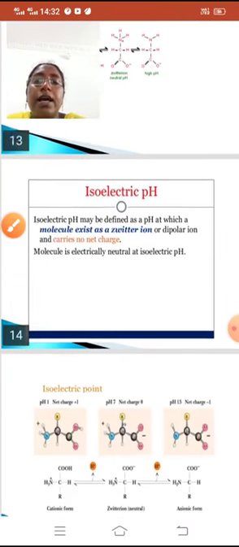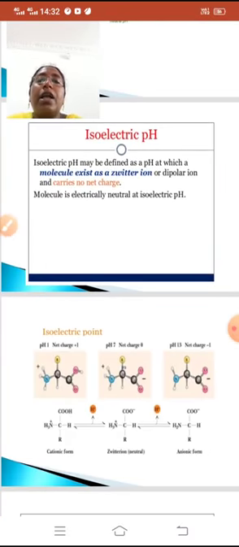Now we will see the isoelectric pH. Isoelectric pH may be defined as a pH at which a molecule exists as a zwitterion or a dipolar ion and carries no net charge. Isoelectric pH means it is a pH at which a molecule exists in the zwitterion form and carries no net charge, and a molecule is electrically neutral at the isoelectric pH.